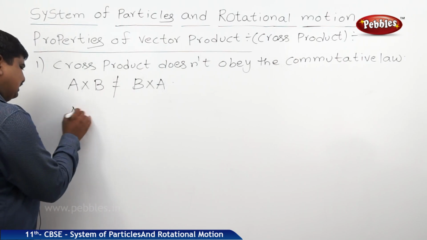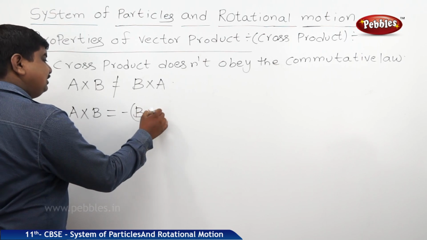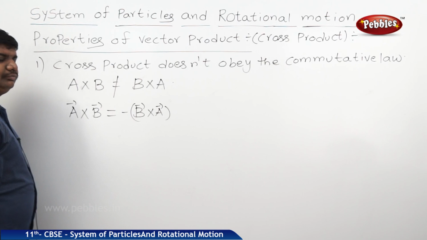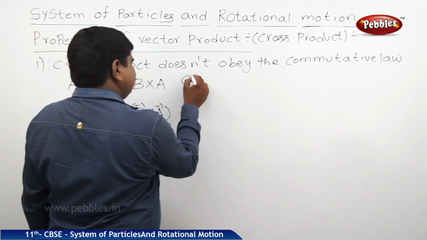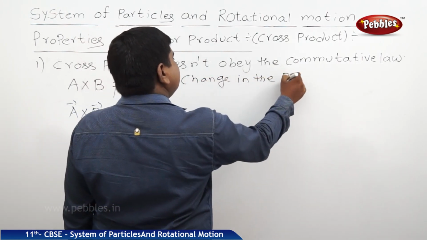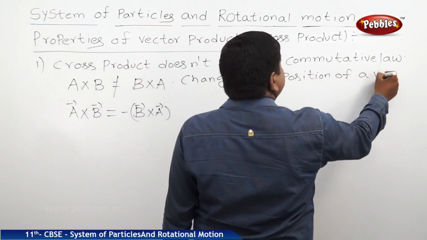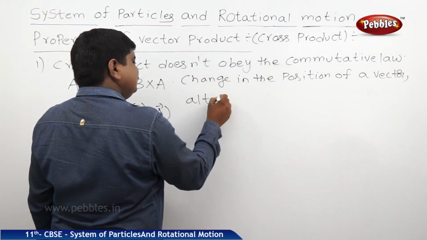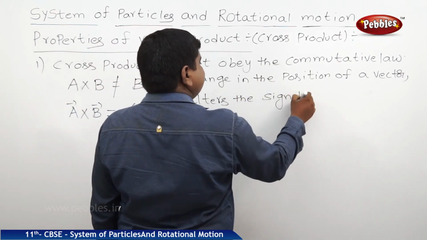Therefore, we can write A cross B is equal to minus B cross A. A change in the position of a vector alters the sign of the magnitude.